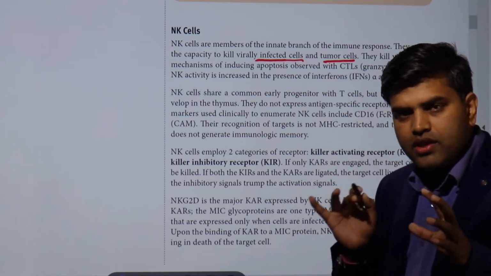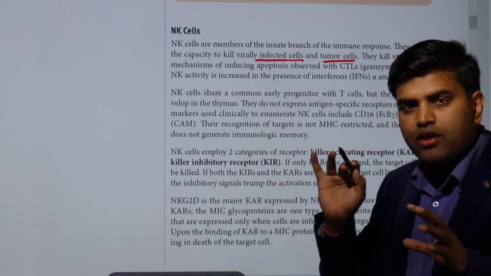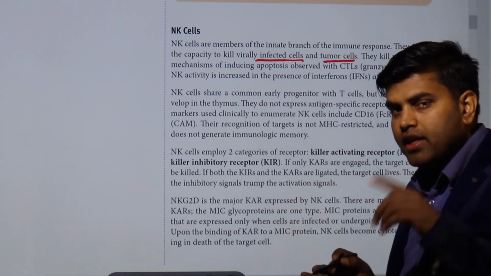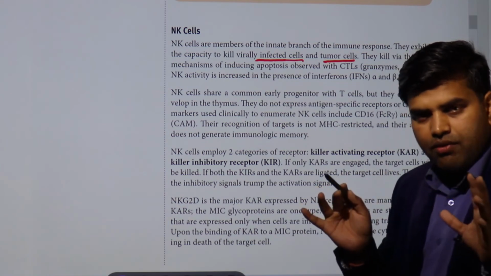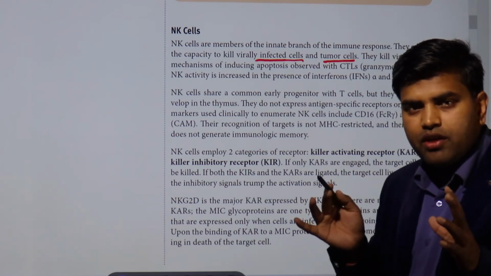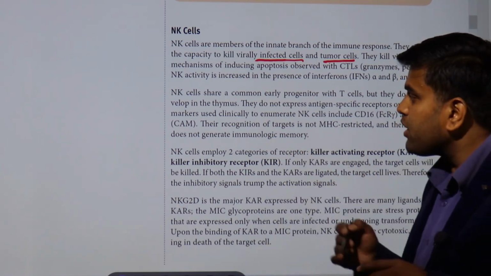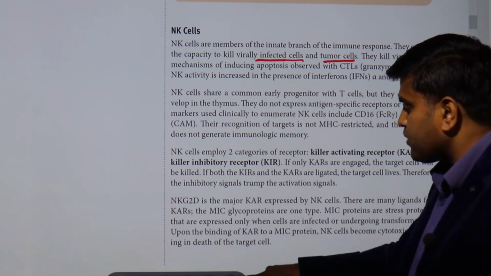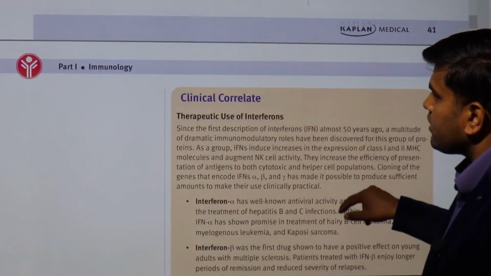If they find the cell is not fully functioning and not fully well, then they kill that cell. So if they find this face is not familiar, then they can kill that cell. So this is the way in which NK cells kill the tumor cell or the virus-infected cell.